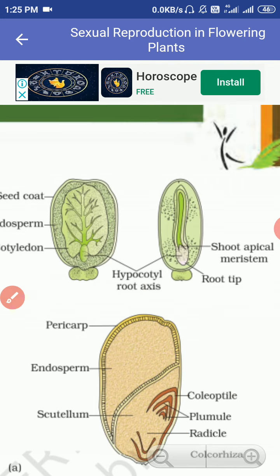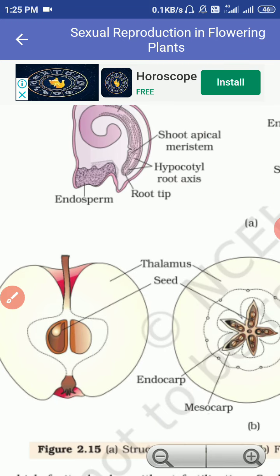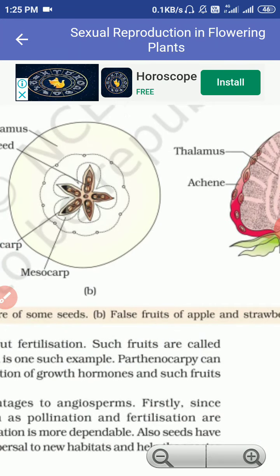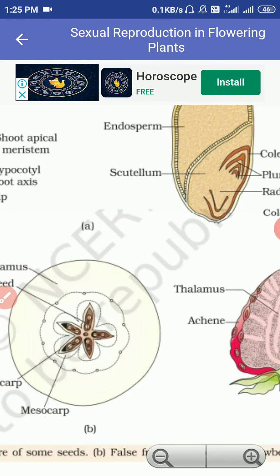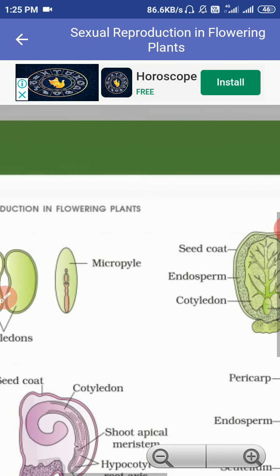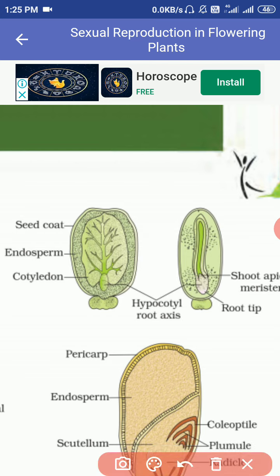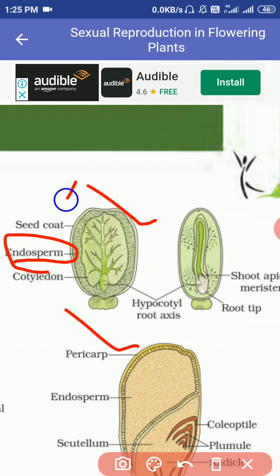In the case of a dicot, where it is not given, there is no endosperm. But this is the seed of castor, and here this is the endosperm. So castor and maize both are endospermic, meaning the endosperm persists. This is an example of a dicot, and this is an example of a monocot.